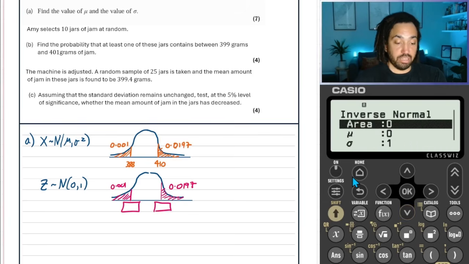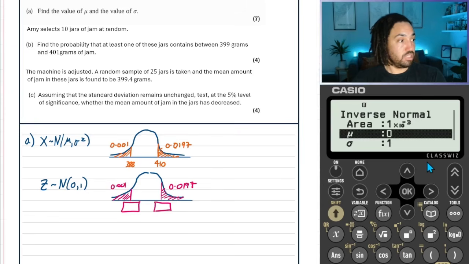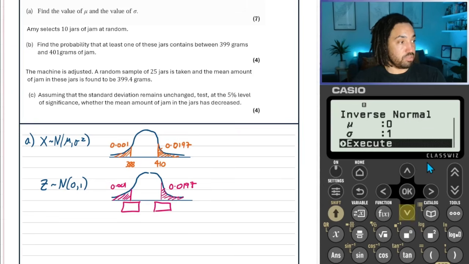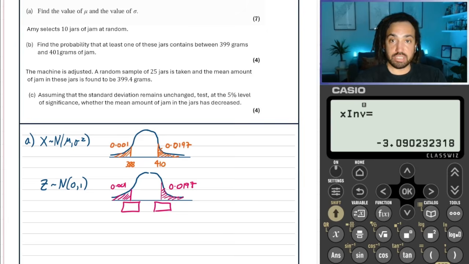Okay, so the way that we do that is we go into distribution, we go into inverse normal. We want the area, and it always works from the left of the line. So left of this line here is an area of 0.01. So we put that in there. And again, because it's standardized, we've got mu as 0, sigma as 1. We press execute, and there we go. There's our Z value. Okay, so we write that down there. That's minus 3.090.